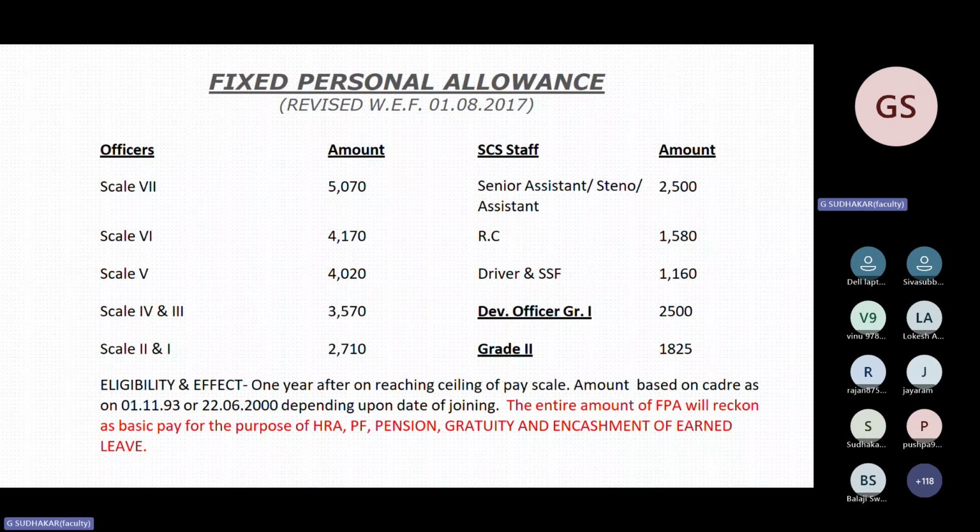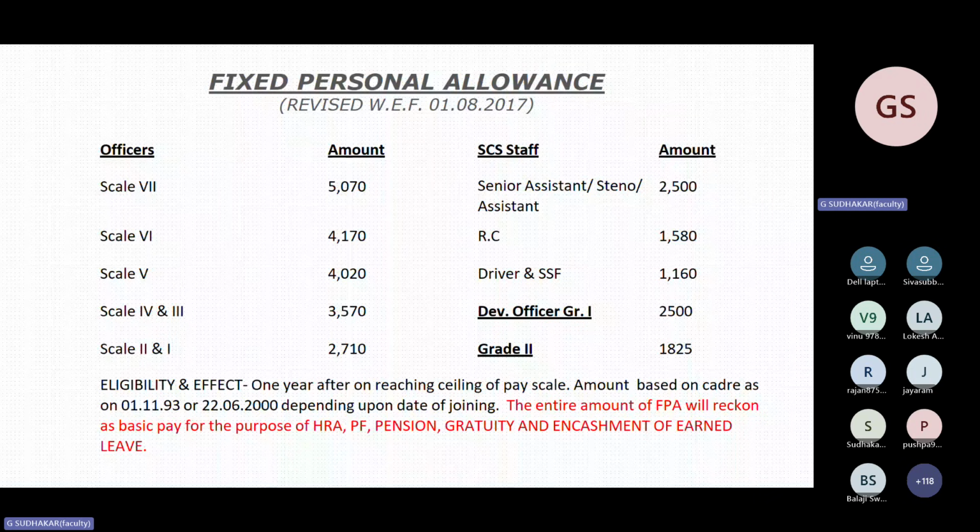Suppose a GM, for example, now he is a GM, but he joined in the year 1999 as a direct recruit officer. If he reached the ceiling in GM and he was a scale 1 officer during that year, 1999, he will get 2710. Now he is GM, but he will get the FPA applicable to that cadre. As on 1999, he was a scale 1 officer, so 2710 is payable to him, not the scale 1 amount of 5070. So remember that point.